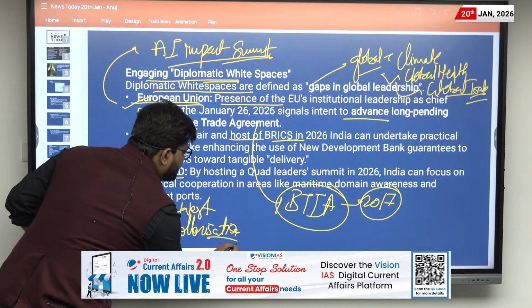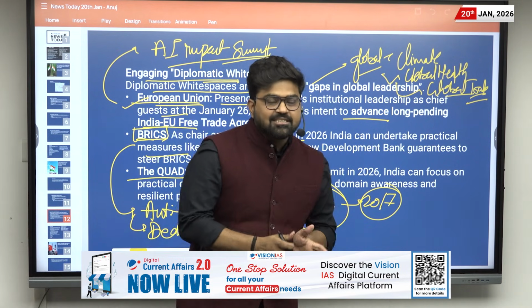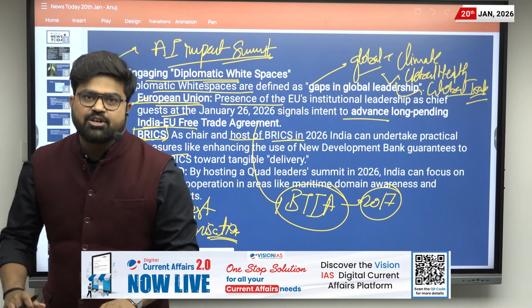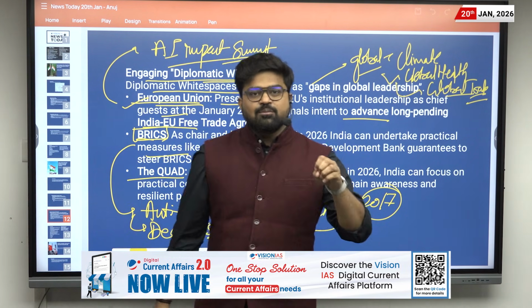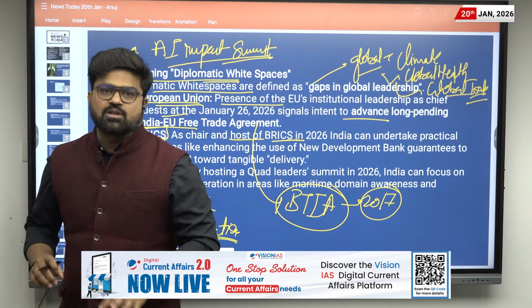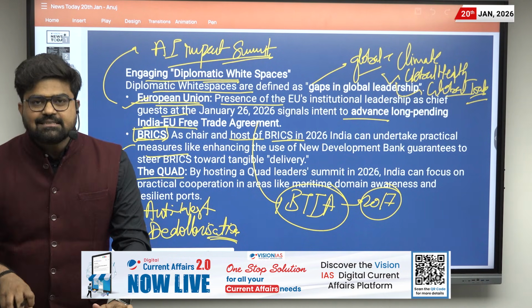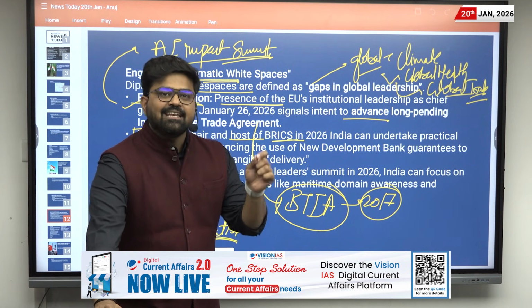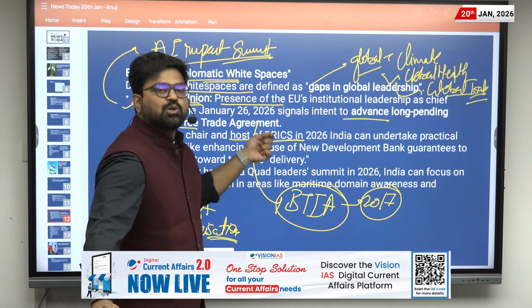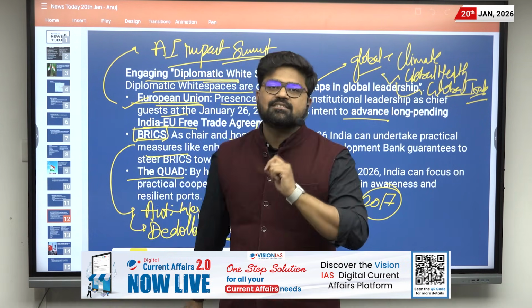India has to balance it, showing that this is not an anti-West institution, whereas it is an institution where there will be support for the Global South. The Global South is required for the development of the world and needs support, and India through this summit can provide this support.